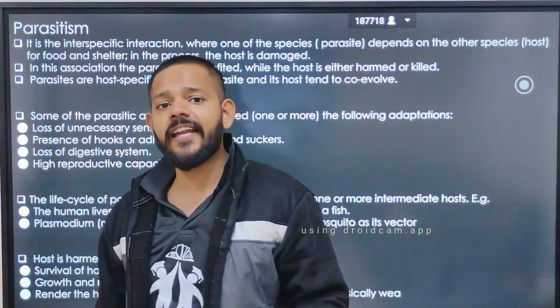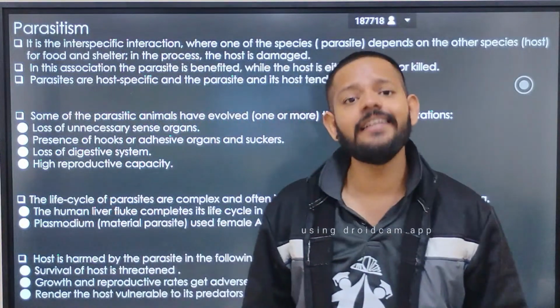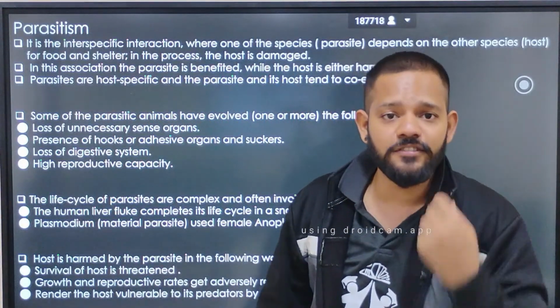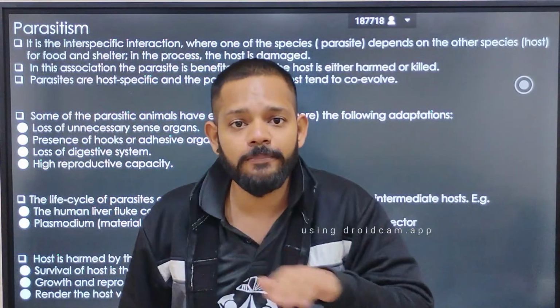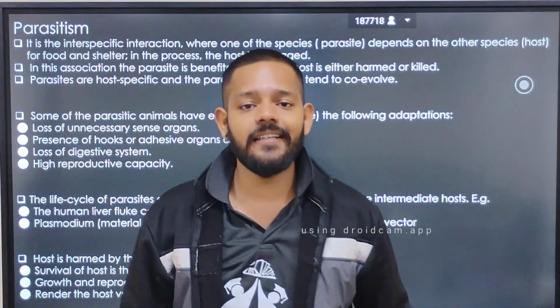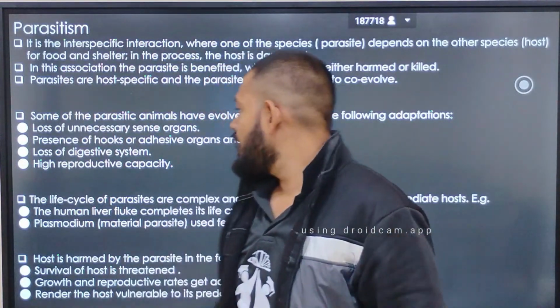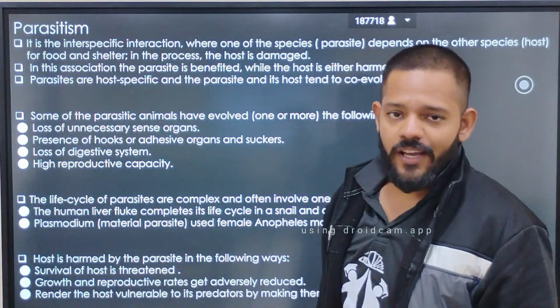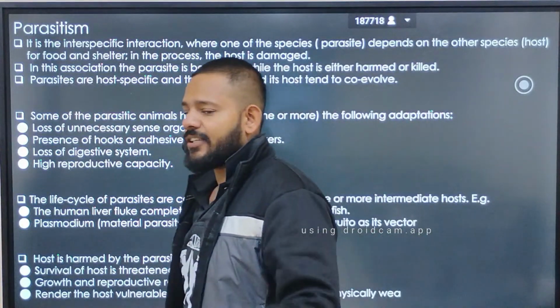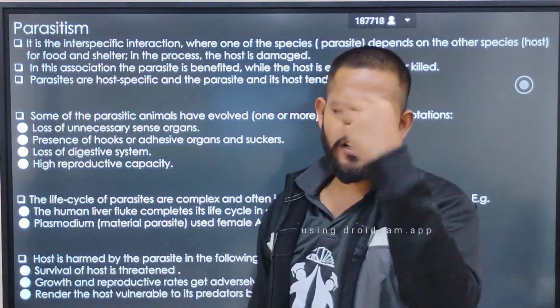When you are taking nutrition from your host body, then why do you need a digestive system? So the digestive system is not present inside the body of parasites. Fourth, high reproductive capacity. If you have low reproductive capacity, then you are not a parasite.